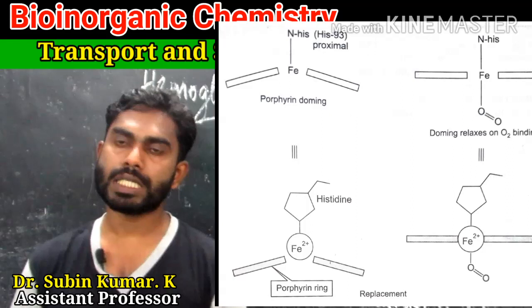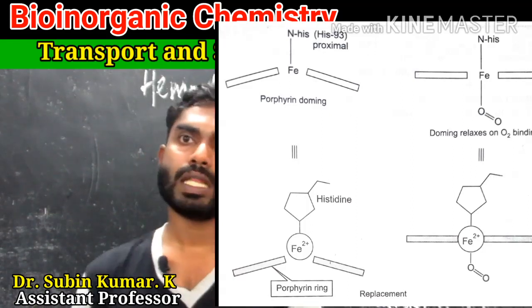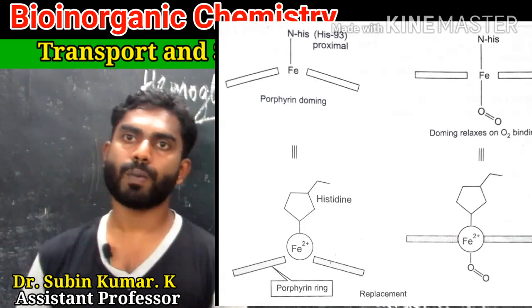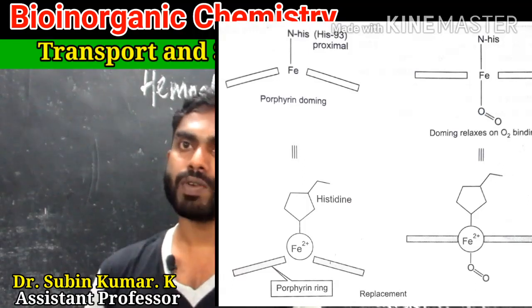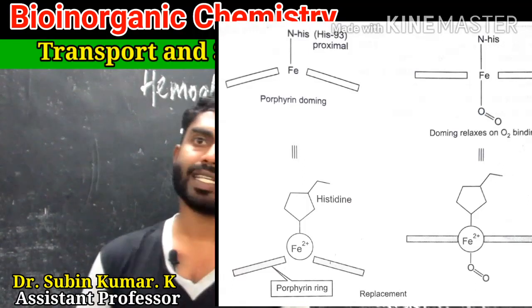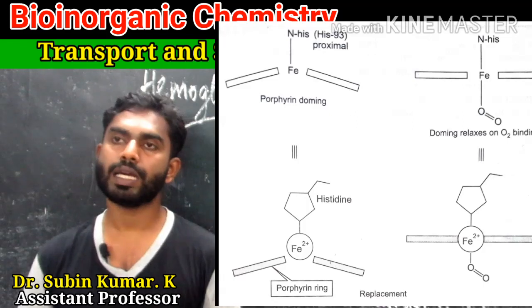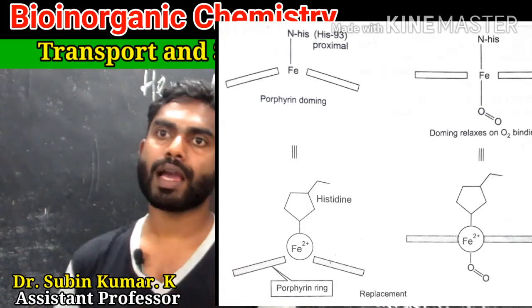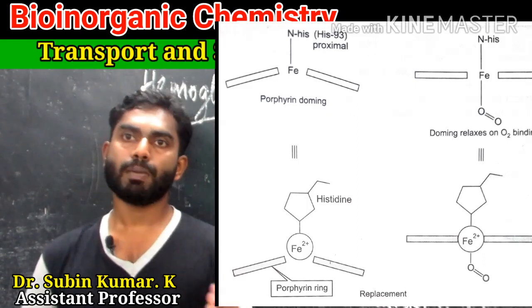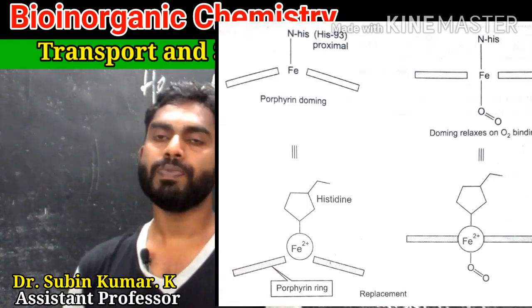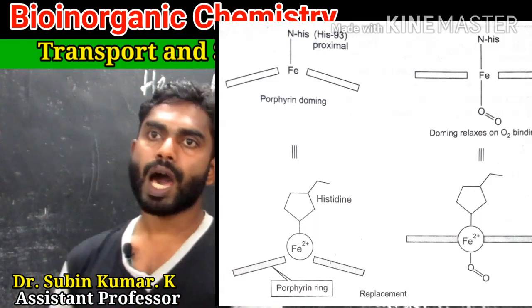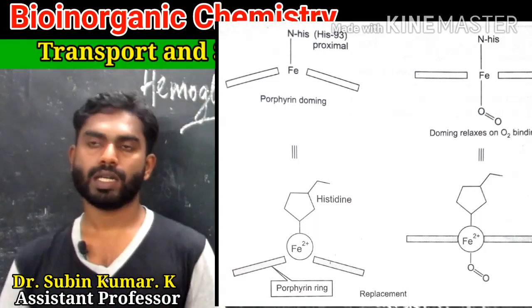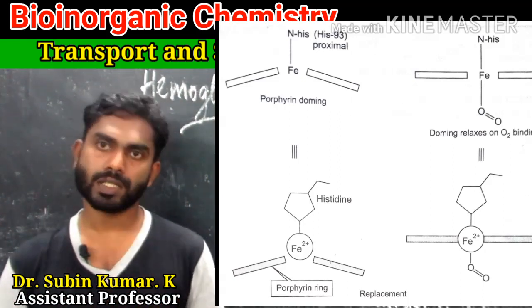With the binding of O2 to ferrous iron, the favorable free energy of bond formation overcomes the repulsive interaction between histidine 93 and porphyrin. The ferrous iron now moves into the plane of the porphyrin ring to trigger a conformational change in the hemoglobin molecule from T to the relaxed or R conformational state.